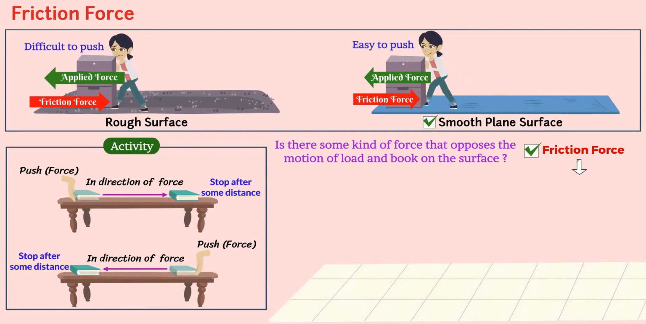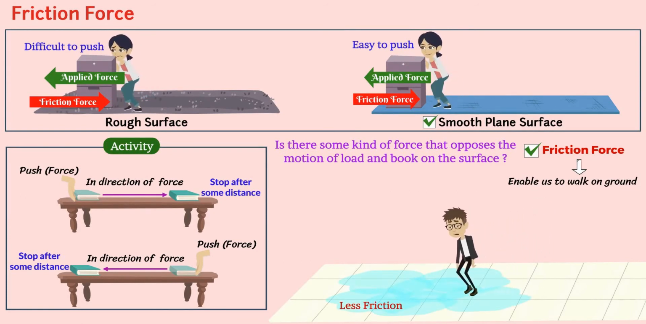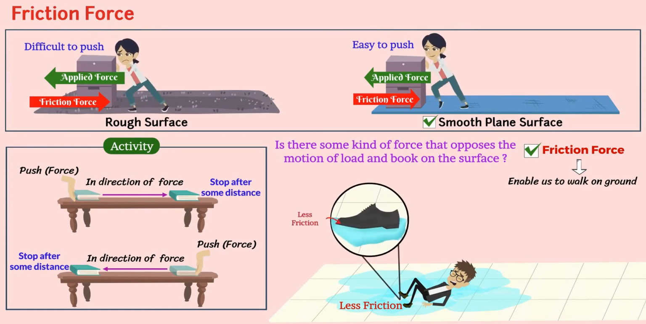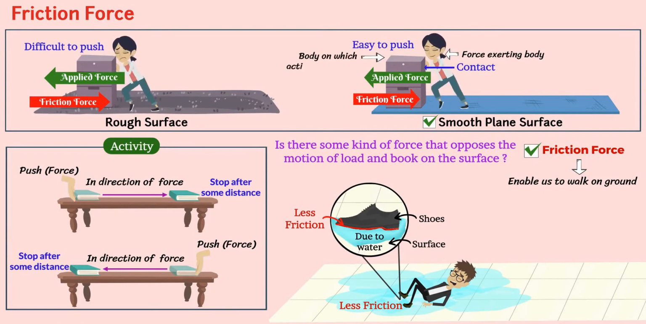This is the force which enables us to walk on the ground. If there is less friction, such as when water is spread on the floor, it becomes very difficult to walk. You might have seen your friends slipping and falling on the wet ground. This is because of less friction due to water between the shoes and the surface. Since this force involves contact between the force exerting body and the body on which action is happening, therefore, this is a contact force.